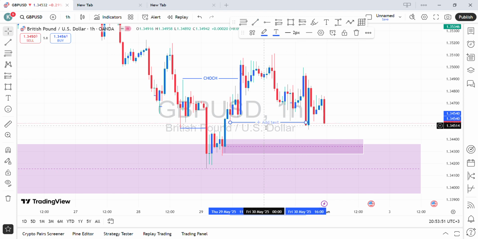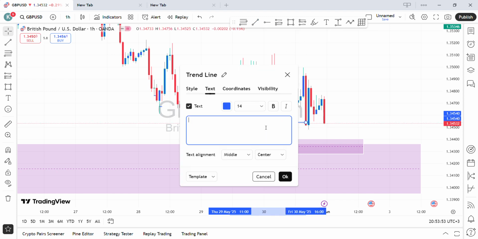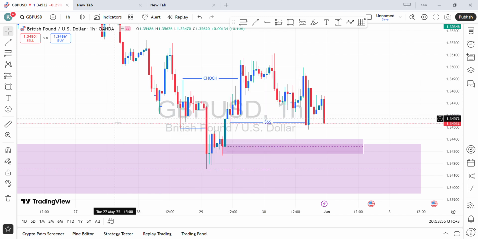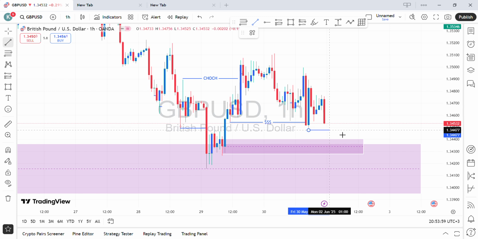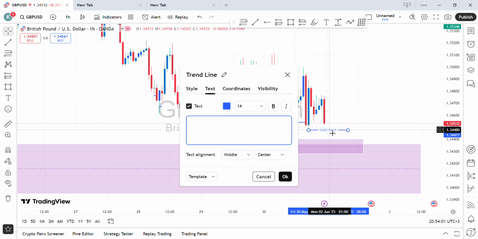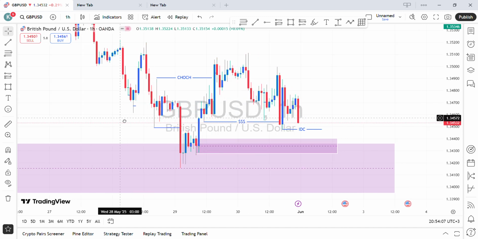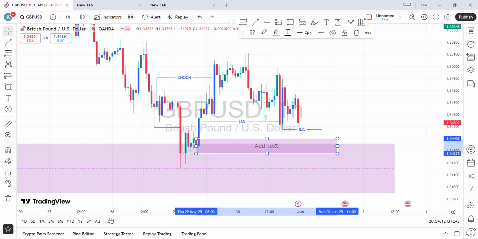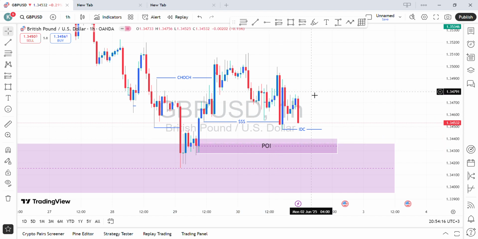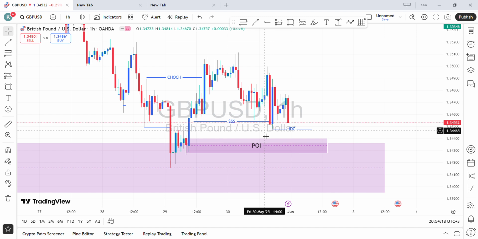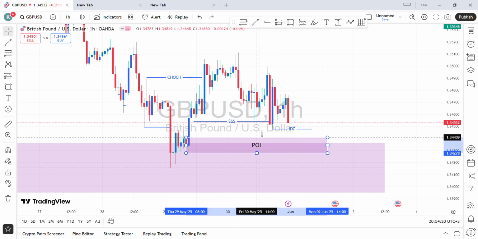So we have a liquidity sweep over there. Again, this one will act as inducement, since it's the first pullback after that breakout structure. That will act as inducement, and below here we are going to have our POI over here. That is going to be our point of interest. So next week I will be focusing to look for buys from this point of interest.